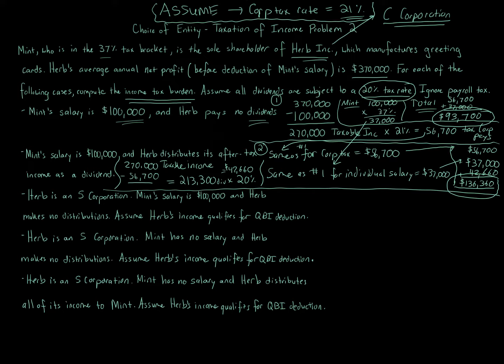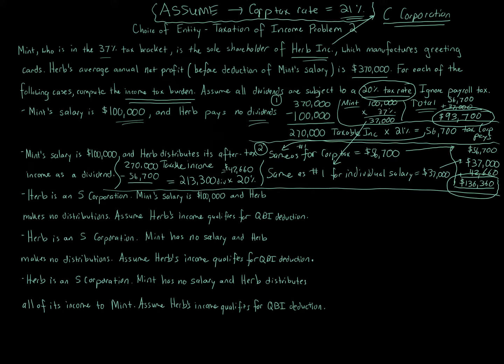On the second question, second variation, we've got Mint salary that's going to be taxed. We've got the corporate tax on the $370,000 minus the $100,000 of salary, $270,000, and then we've got a tax on the distribution or dividend, all of whatever is left to Mint. So you've got three different taxes. So basically the question here is, okay, where is tax being paid? And then you add it all together. So ultimately the tax burden of all these parties, you add those all in.